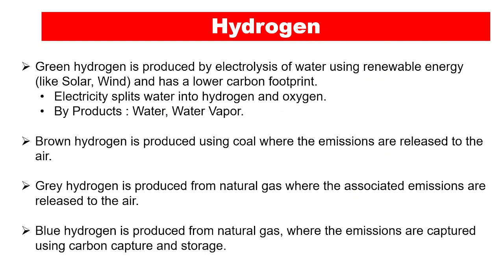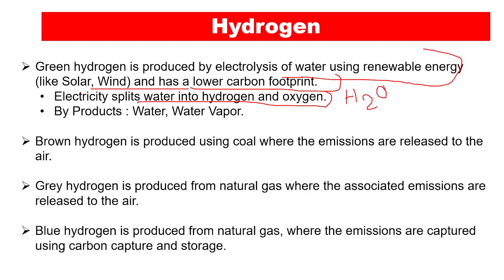Now green hydrogen is basically produced by the electrolysis of water using renewable energy like solar and wind, and has a low carbon footprint. So basically in this case, the electricity splits water into hydrogen and oxygen. So we know that water is basically H2O. H2 represents the hydrogen, O represents the oxygen.